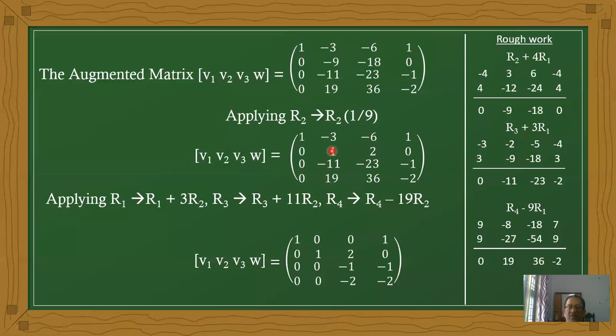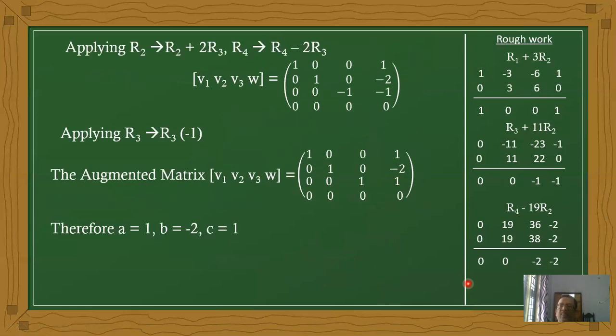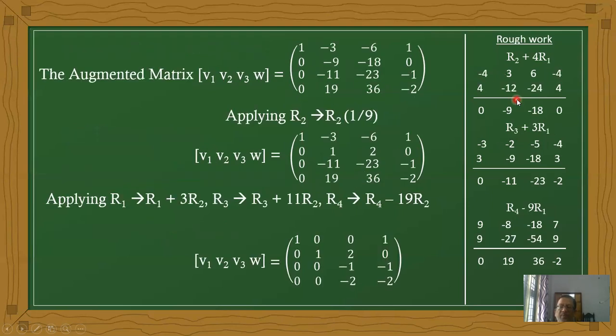Okay, first we'll do the rough work, and after that we'll discuss. What is the first one? R1 plus 3 R2. First R1 is 1, minus 3, minus 6, 1, and R2 times 3 is 3, 6, 0.